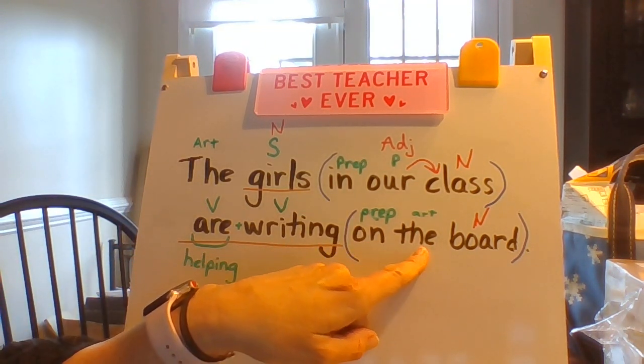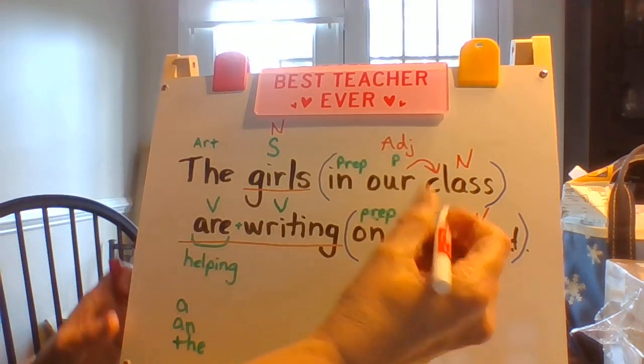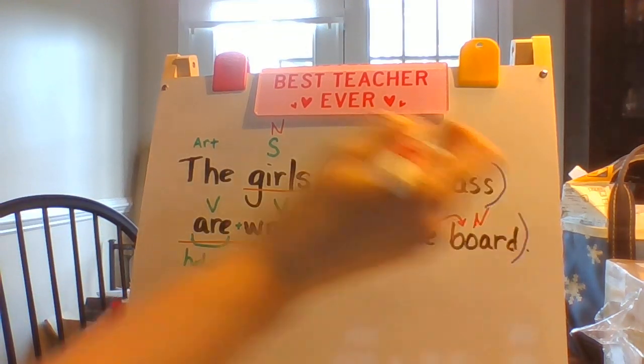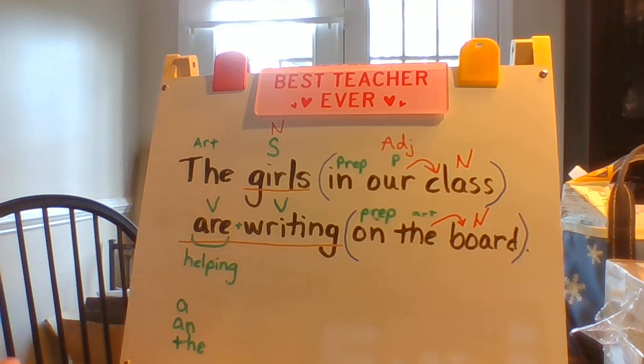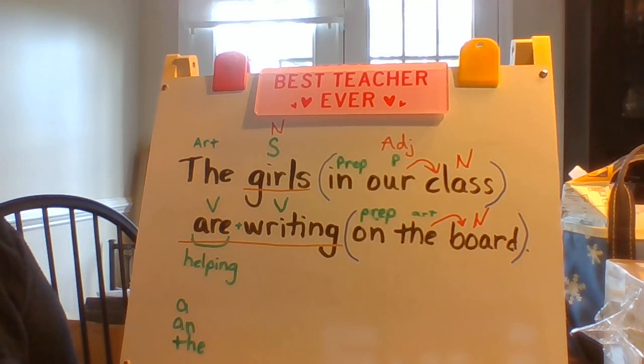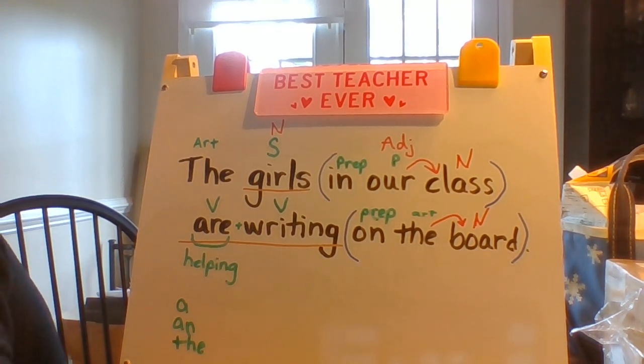We already know that articles are also a form of an adjective, but we don't usually mark them. You can if you want. You can draw the arrow if you want to, but we don't usually. And now we are finished with this sentence. Hopefully you got that one and did it well. Hopefully you found most of everything in there. We're ready to do the next sentence. So pause your video and come back after you have completed the next sentence.